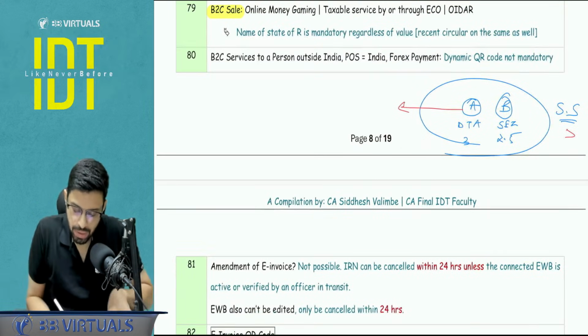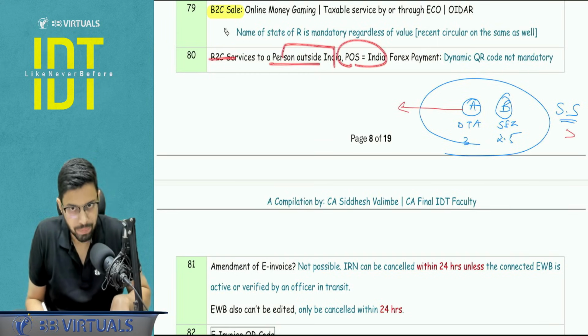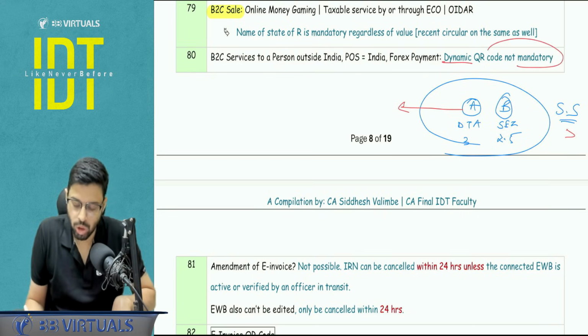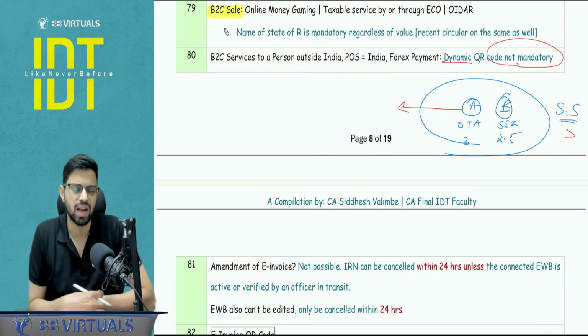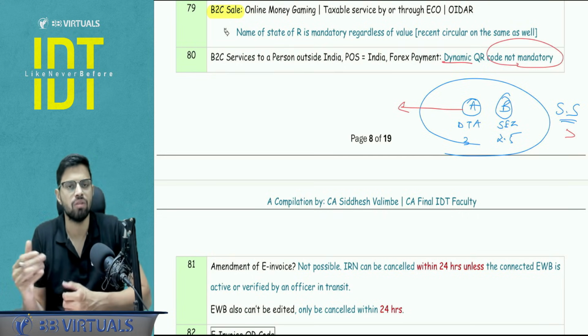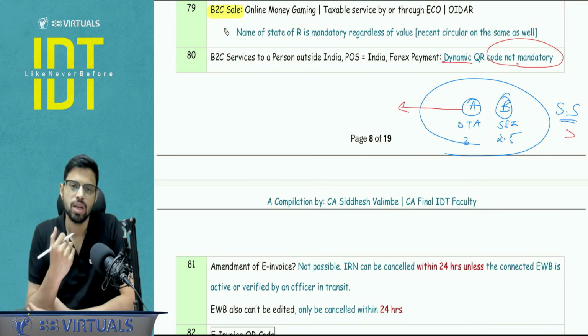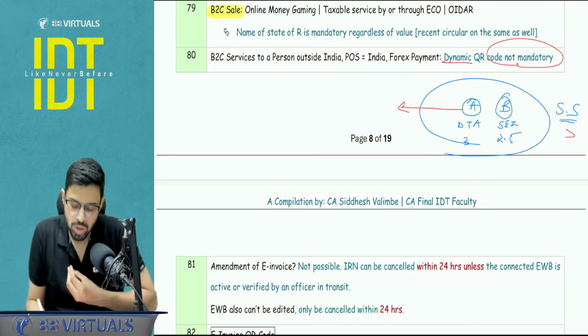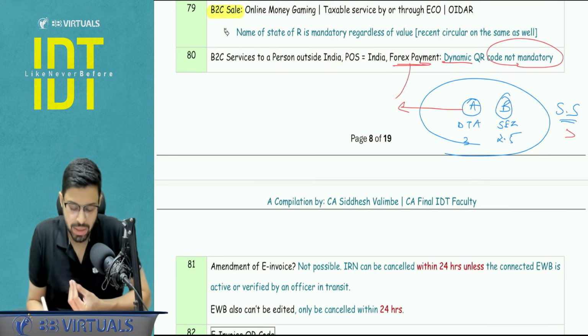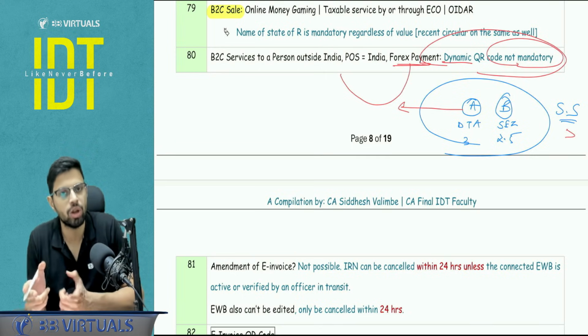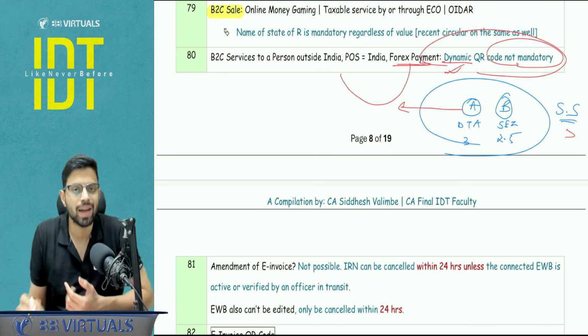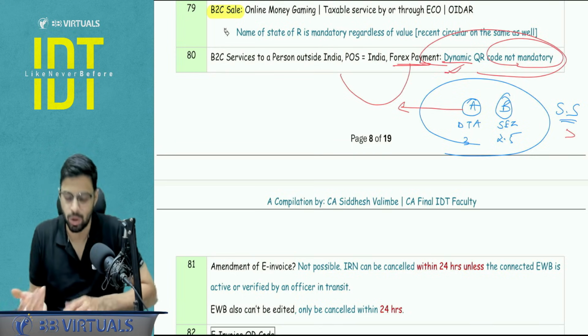Next, if it is a B2C service to a person outside India where the place of supply is India, then if the forex payment is happening, dynamic QR code is not mandatory. This is a very specific clarification, very specific pointers that we cover with respect to the dynamic QR code. So you have to learn it as it is, because logically when the person is paying in forex, he is not going to use your dynamic QR code to pay it. This is basically to encourage the digital payments. So here it will not be applicable.